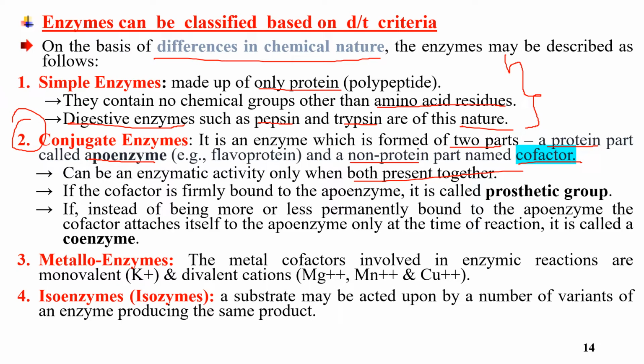If the cofactor is firmly bound to the apoenzyme, by strong bonds, it is called a prosthetic group. If instead of being permanently bound to the apoenzyme, the cofactor is loosely or temporarily bound, it is called a coenzyme. The third one is metalloenzymes.